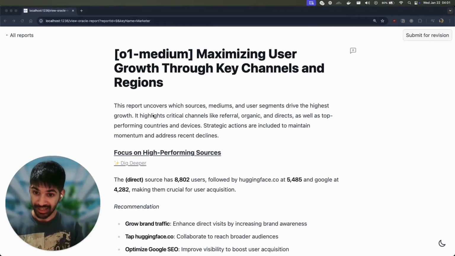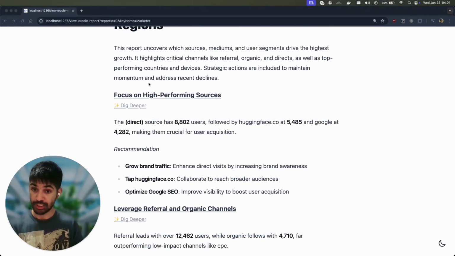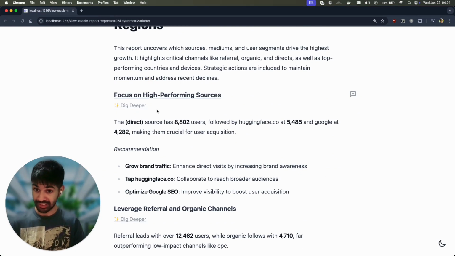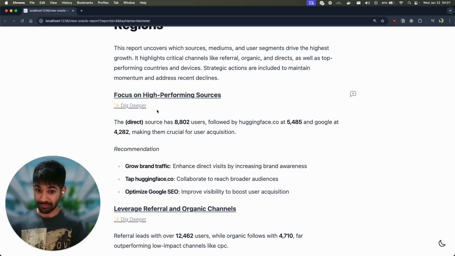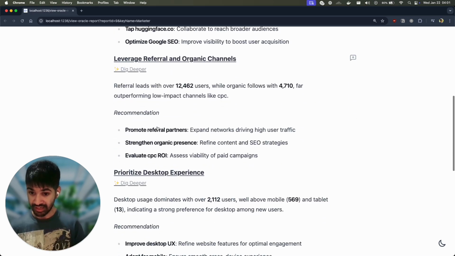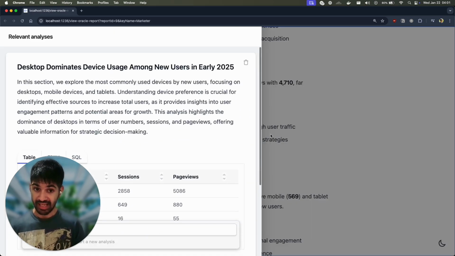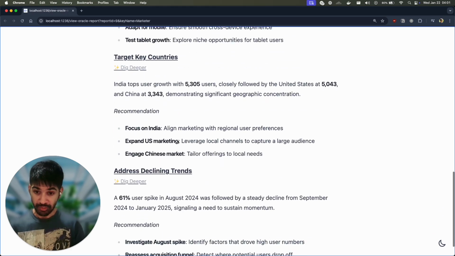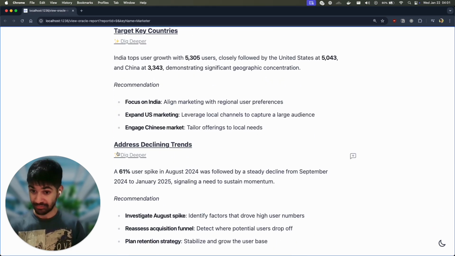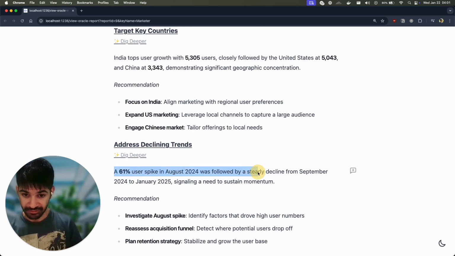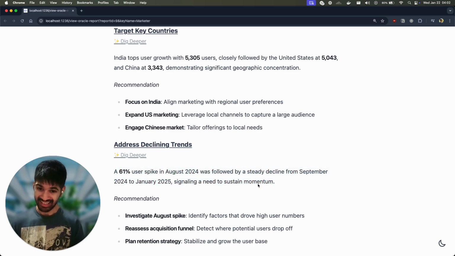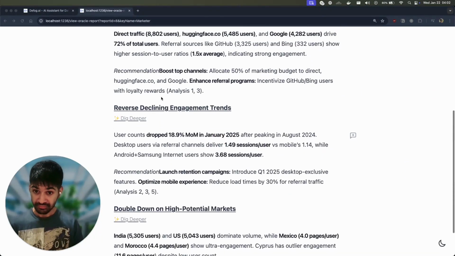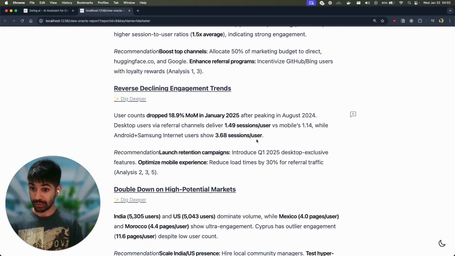O1, on the other hand, comes up with much broader recommendations, almost never hallucinates, which is great. But they're often not as specific, they're often not as useful. Here I'm seeing very, very similar analyses, but the recommendations aren't as sharp. So again, if you look at the same thing of address declining trends, here it's just giving me this fairly vague insight, while the insight I got here was a lot more specific.